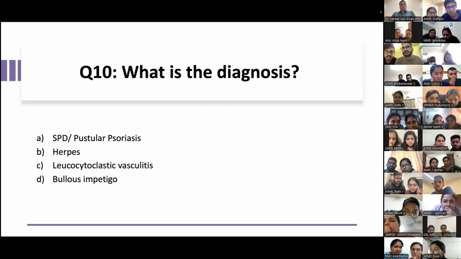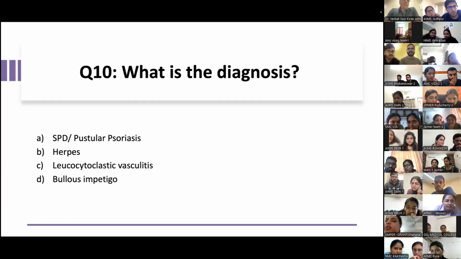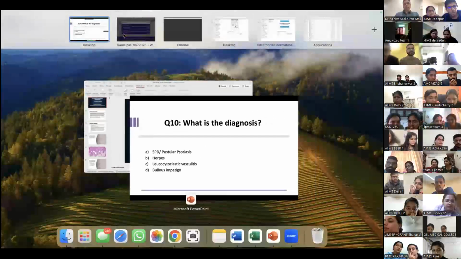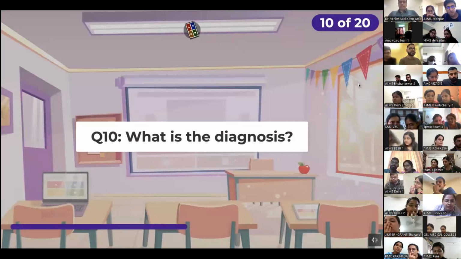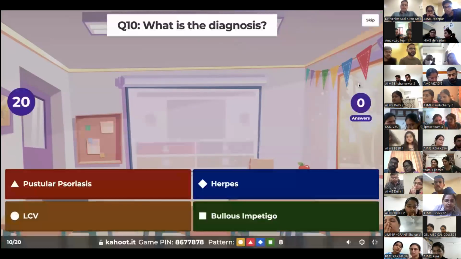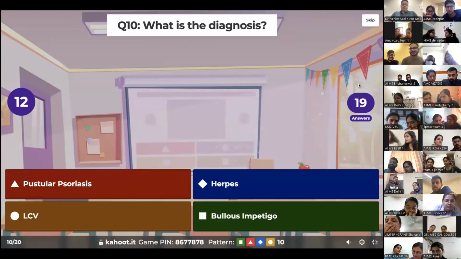What is the diagnosis? A, is it subcorneal pustular dermatosis or pustular psoriasis? B, is it herpes? C, is it leukocytoclastic vasculitis? Or D, is it bullous impetigo? So you've seen the images, we're not going back anyway. We'll go on to the Kahoot app so that you can now put in your answers. What is the diagnosis? Expecting quite a few people to be filtered out on this question.